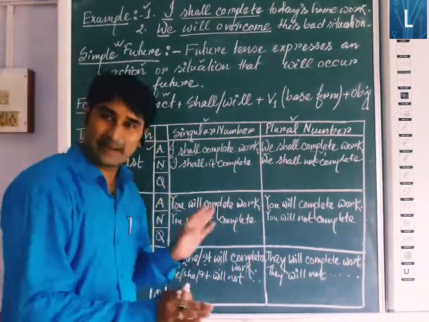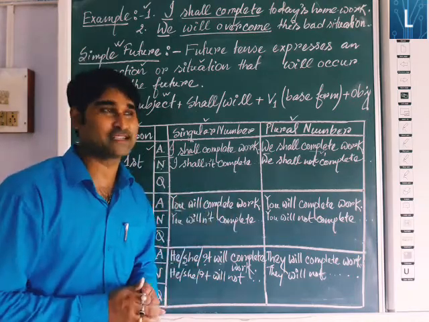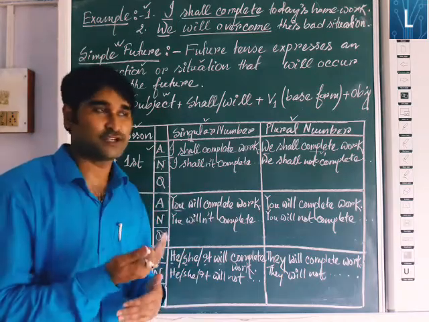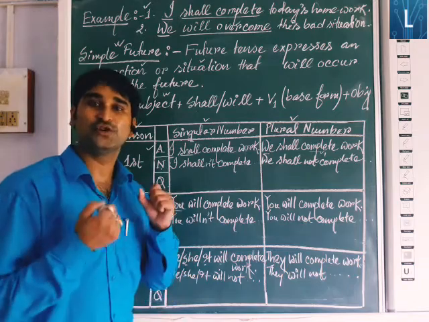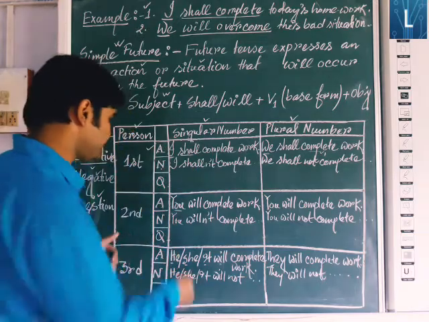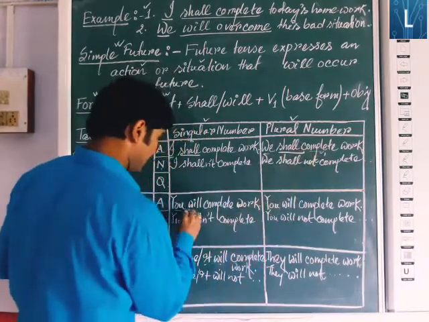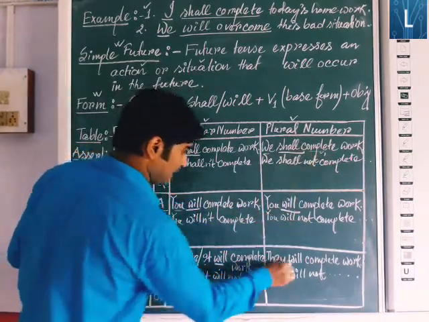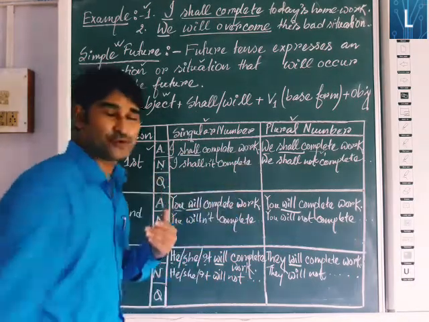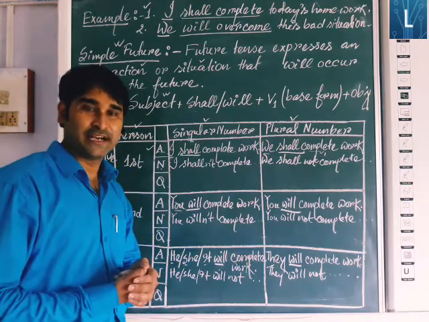So now very simple. Now we are moving towards the question. If the same sentence will be converted into a question or interrogative sentence, then what will be the form of it? As you know, if in a sentence an auxiliary or helping verb is present, then at the time of converting the sentence into interrogative, try to bring the auxiliary or helping verb in front of the subject. So here the helping verb is shall, here will, here will, here will, here will. So bring all the helping verbs in front of the subject. Then at last you will put one question mark. Then your interrogative sentence will be completed.